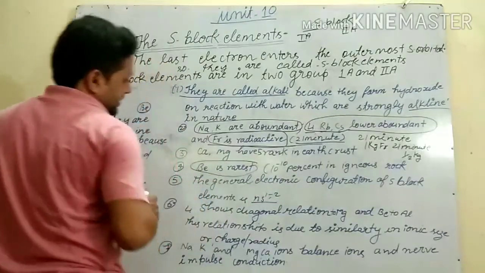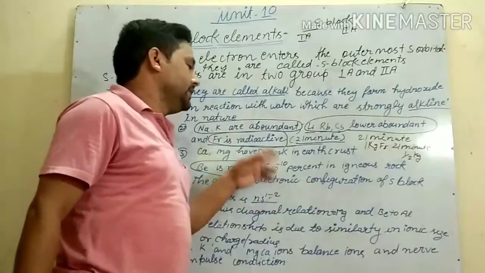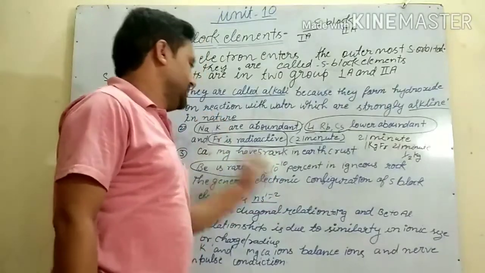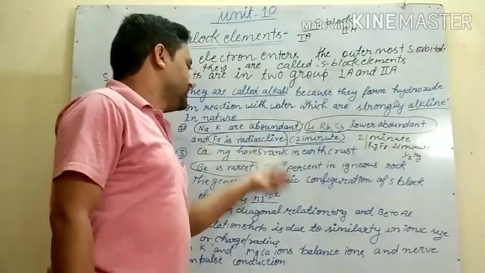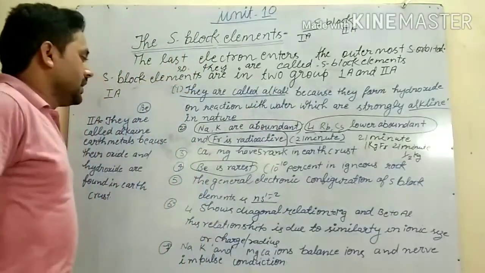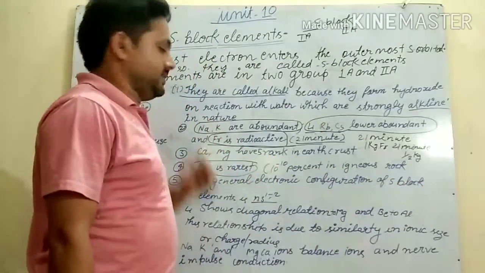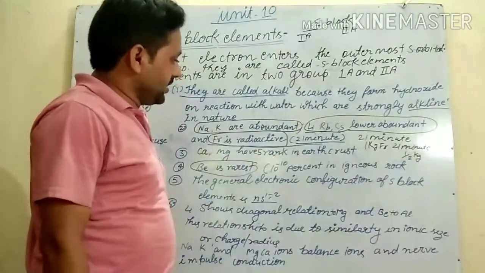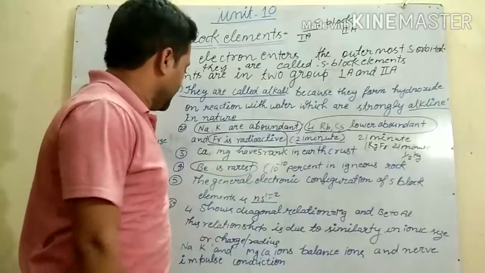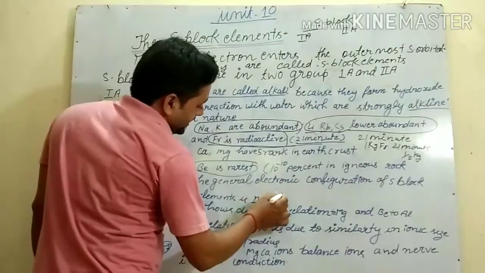Beryllium is rarest. Okay. It means a very small quantity of it is found, 10 to the power minus 10 percent in igneous rock. Next, the general electronic configuration of S block elements. What is the general electronic configuration of S block elements? It is ns1 to ns2.